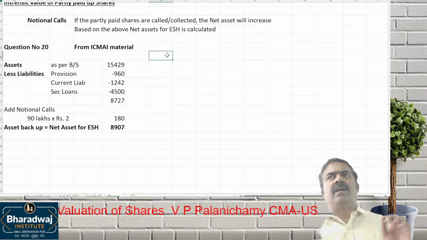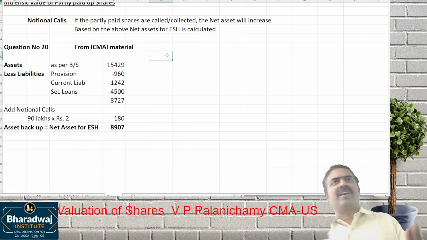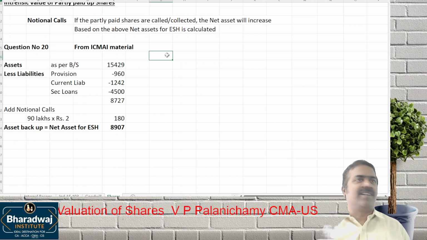This problem was tested in past examinations twice or thrice, but in the suggested answers, I find that once they have given one answer and for another one they have given a different answer. For the same question, they have given two answers. The answer given in your study material is not logically correct.